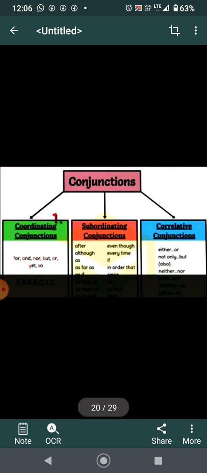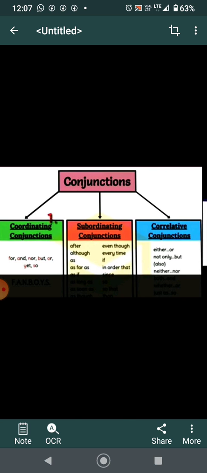And there are many more also like after, although, as far as, even though, every time, if, in order that, either or, neither nor, not only but also. There are many more, and they are further divided into coordinating, subordinating, and correlating. We need not study that, we just have to study these conjunction words.